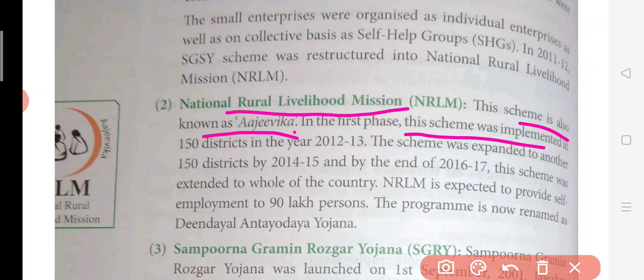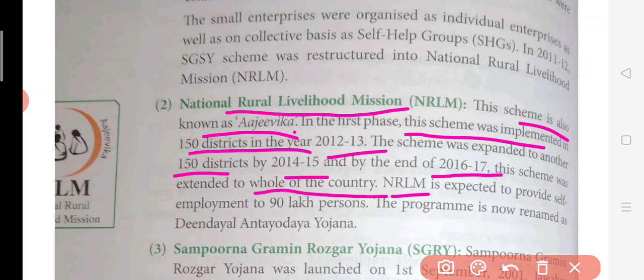This scheme was first implemented in 150 districts in 2012-13. Then in 2 years, another 150 districts were covered, and by the end of 2016-17 the scheme was extended to the whole country. NRLM को पूरी country में लागू कर दिया गया था. Now this program is very good. It is expected to provide self employment to 90 lakh people. 90 lakh people को इसने जो रोजगार दिया है.